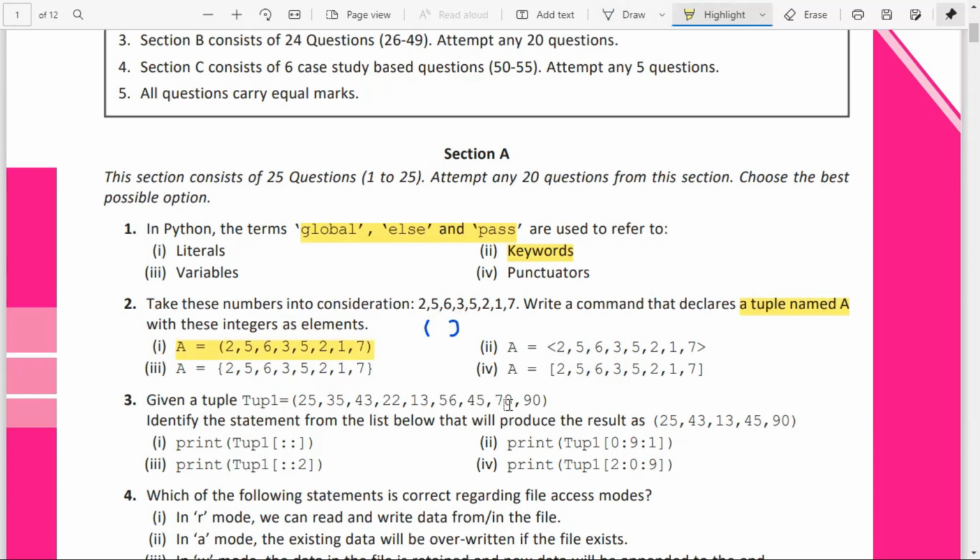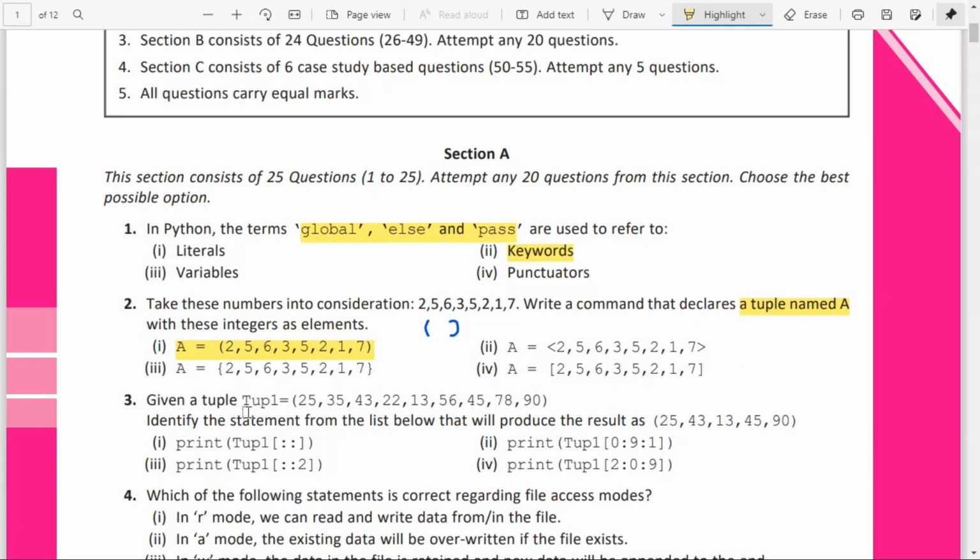Curly braces are actually for the dictionary, but how can we call it a dictionary? If the elements are in the form of key, colon, value pairs, and each element's items in that dictionary are separated by comma. Here the key, colon, value pair is missing, so that cannot be considered a dictionary. The square bracket is considered for a list. Again, if multiple numbers are separated by comma, by default the data type is considered a tuple.